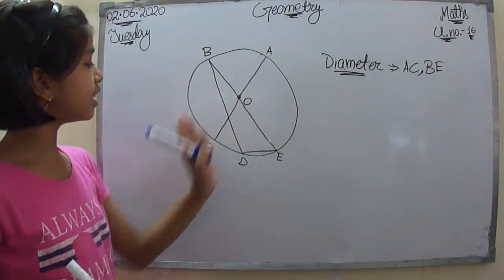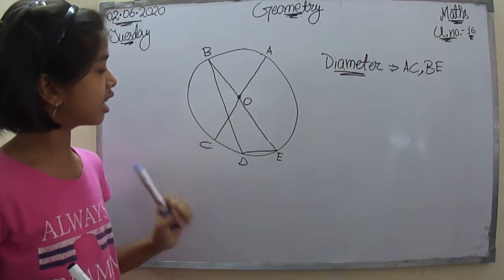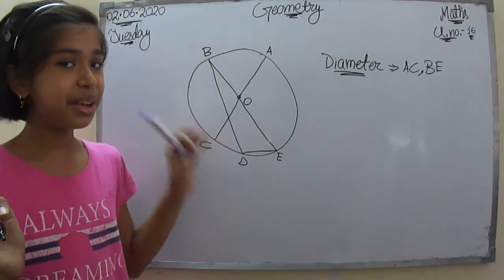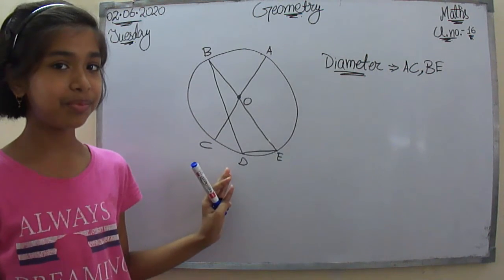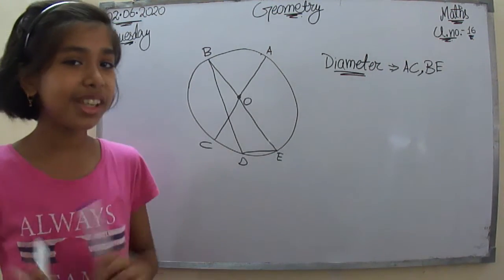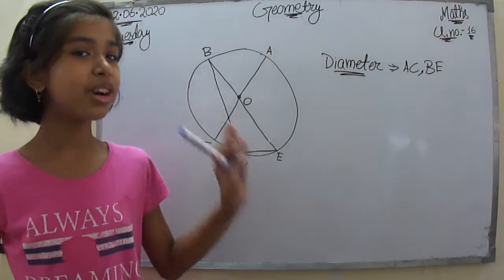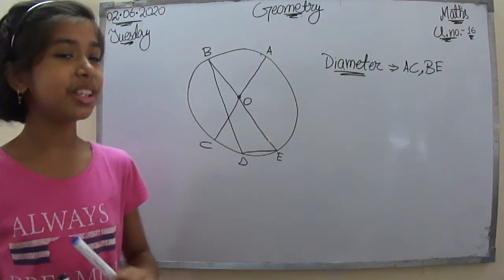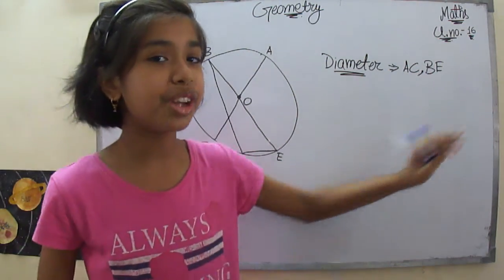So A and C is done. B and E is done. Is B and D a diameter? No, not. It is not passing through the center. So how many lines are passing through the center? Only one line, right? So that means that there are only two diameters.